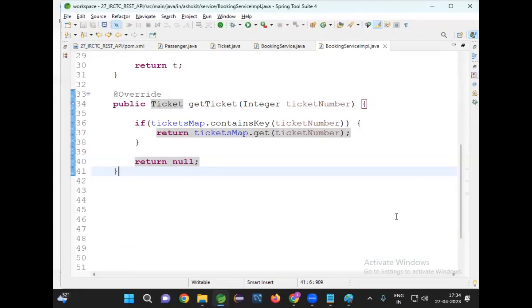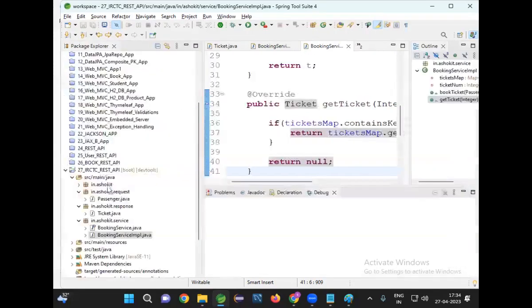What is the purpose of REST controller? Come on. What is the purpose of REST controller? It is responsible to take the request and give the response. Can we create the REST controller? Yes. Let me go for the REST controller.